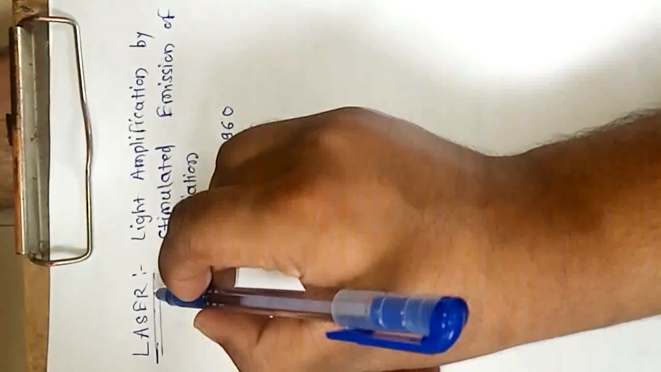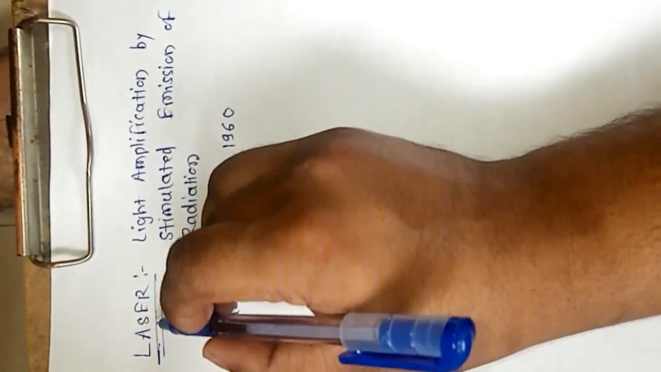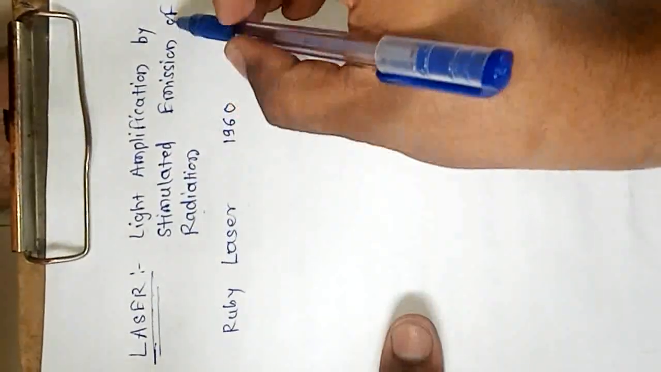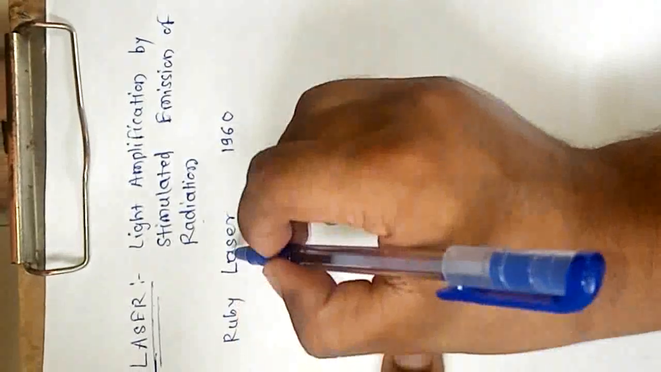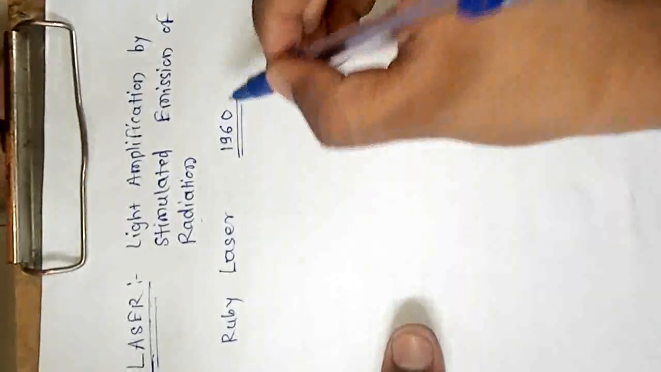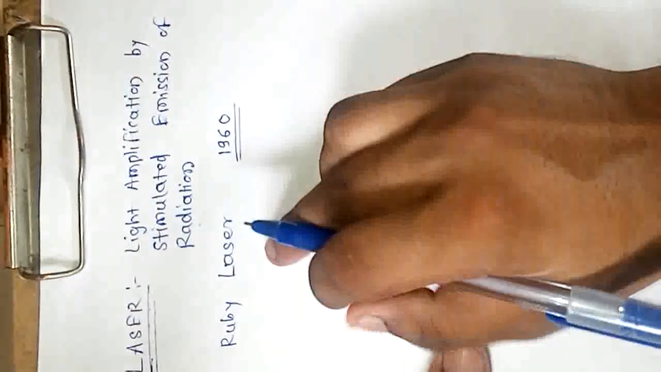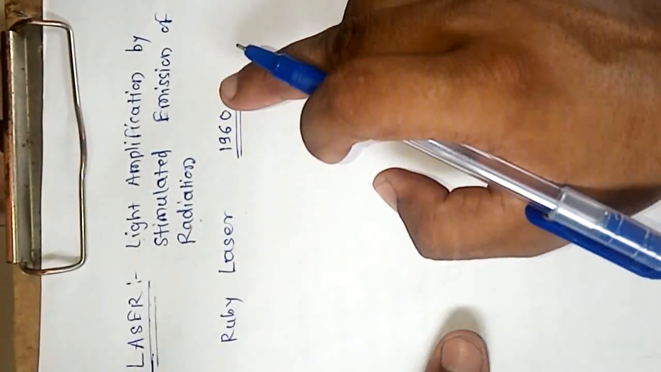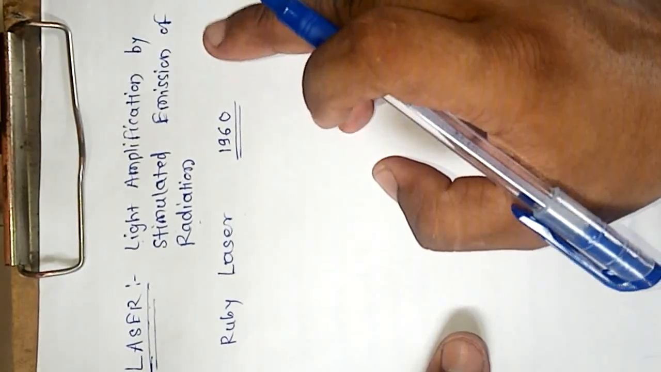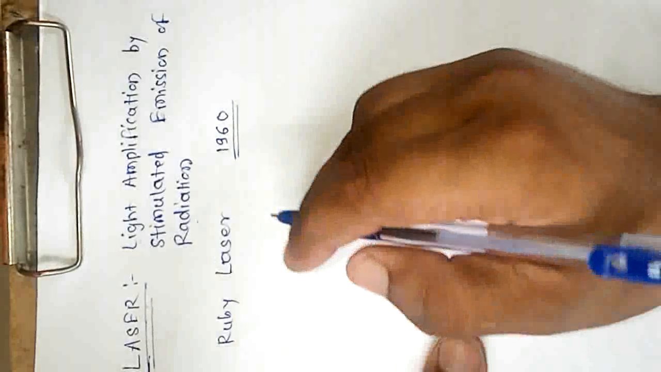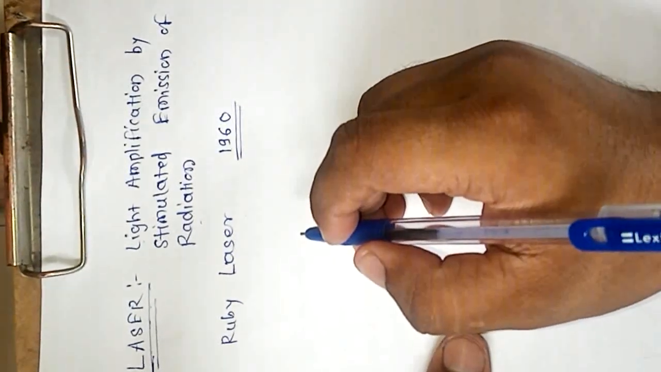We have to study laser. Laser is an acronym for light amplification by stimulated emission of radiation. Ruby laser was the first laser invented, in the year 1960. Laser is a device that produces monochromatic, coherent, high intensity and highly directional light. Due to these remarkable characteristics, laser has a wide variety of applications.